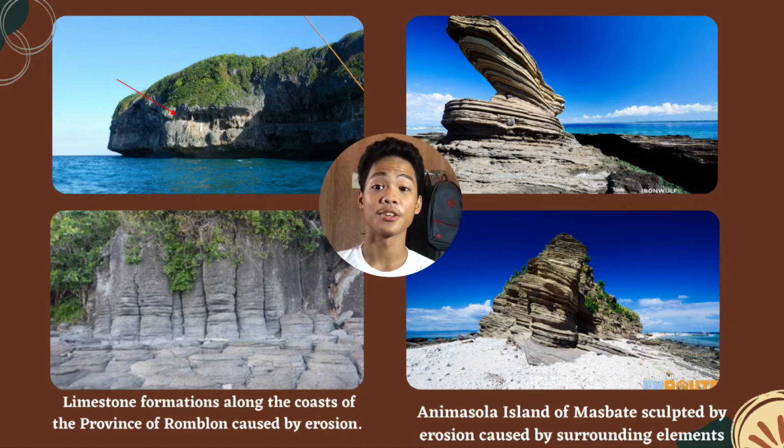But wait, there's more. Focus your eyes on these fascinating formations. The pictures on the left are the limestone formations along the coast of the province of Romblon caused by erosion, while the pictures on the right are the Animazola island of Masbate sculpted by erosion caused by surrounding elements. Now that you know what we are talking about, you are ready to proceed to the next zone.